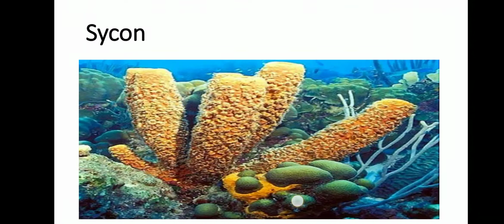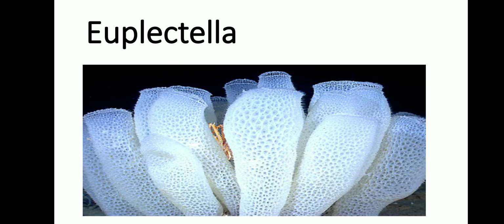Here excretory and respiratory organs are absent. It can circulate water throughout the body and carries food and oxygen. The body wall contains spicules which make the skeletal framework. And the reproduction is both by sexual and asexual method. Example, Sycon and Euplectella.